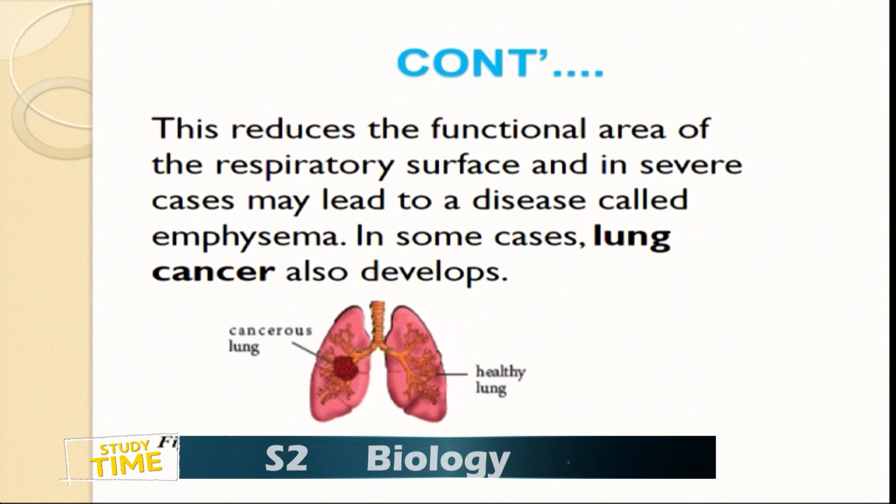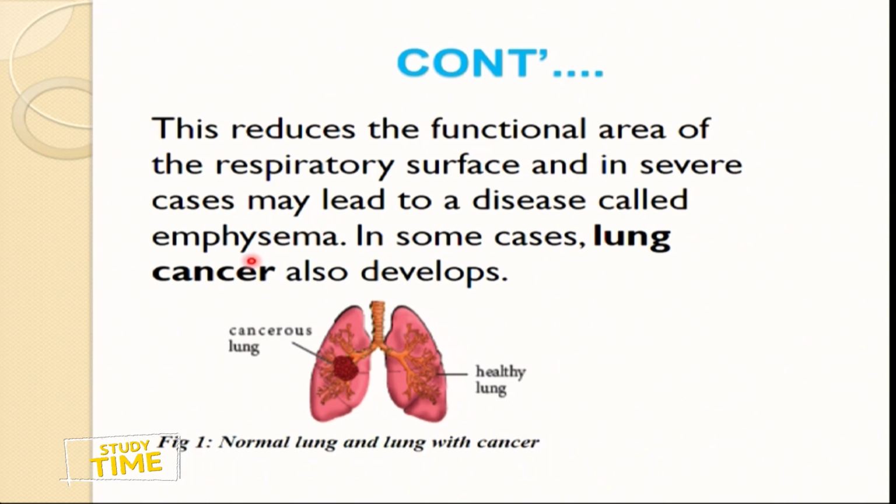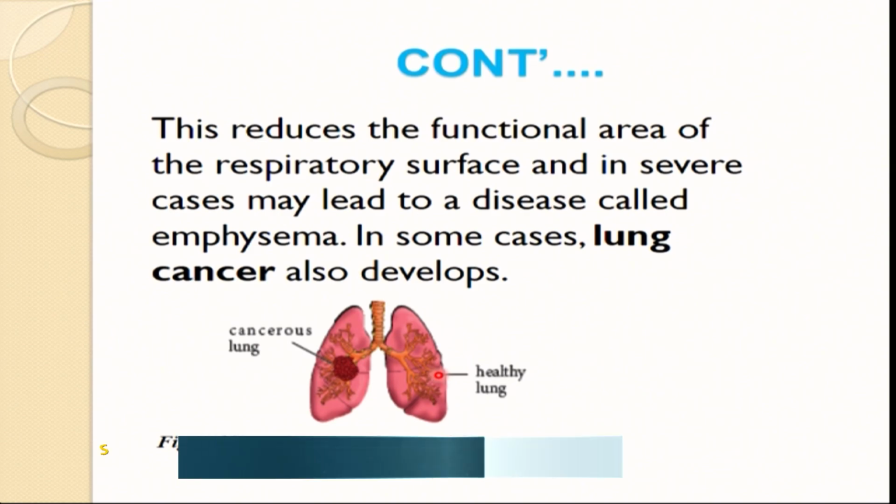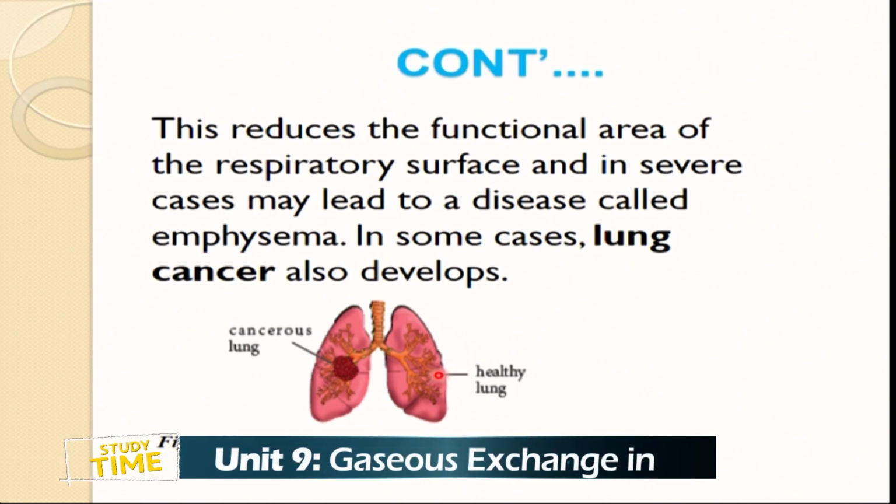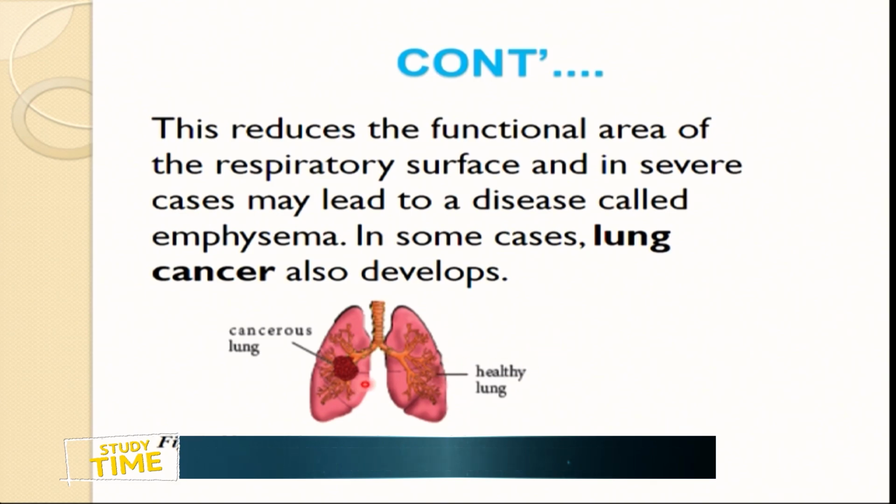I have a diagram here. The diagram is well elaborated. I have two lungs. As I mentioned earlier, once these particles are not removed from the lungs, automatically the lungs become unhealthy.